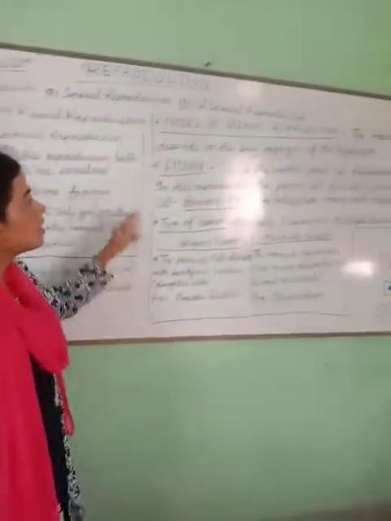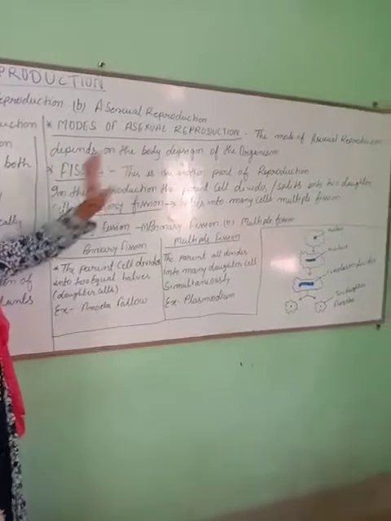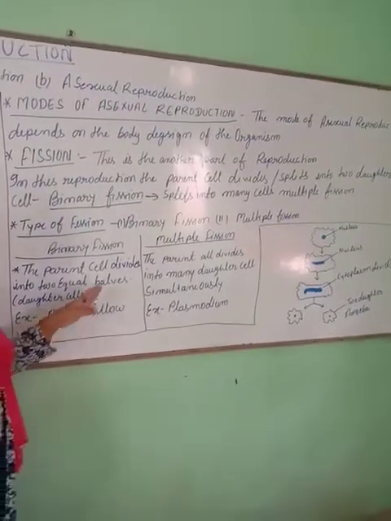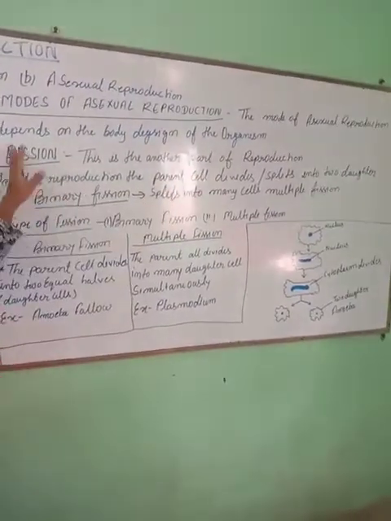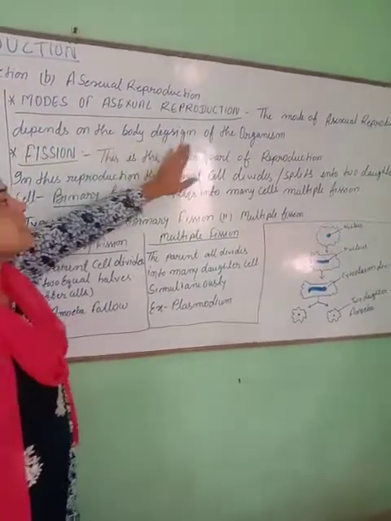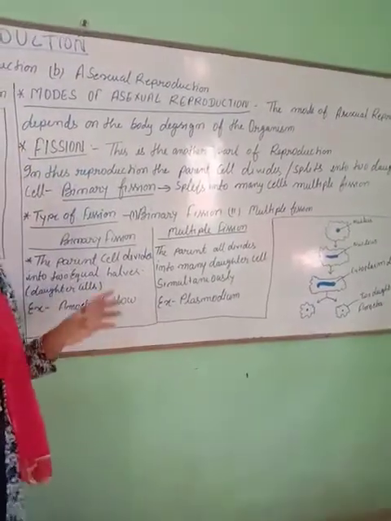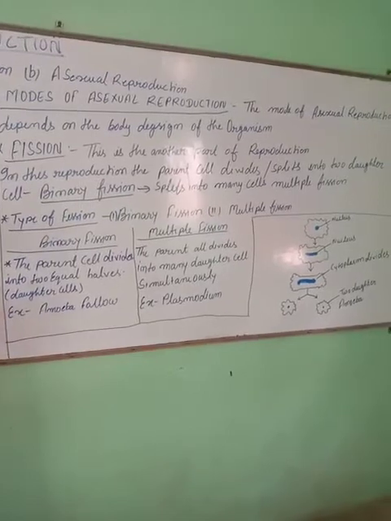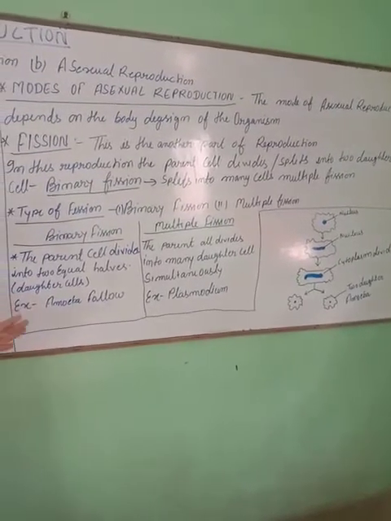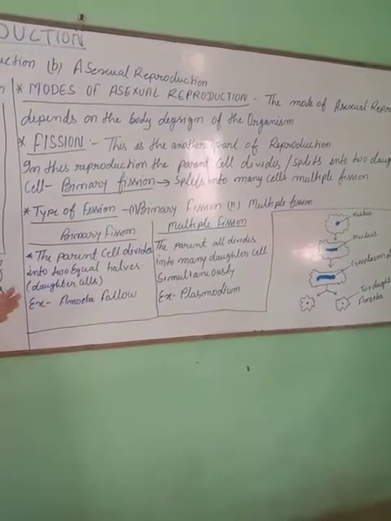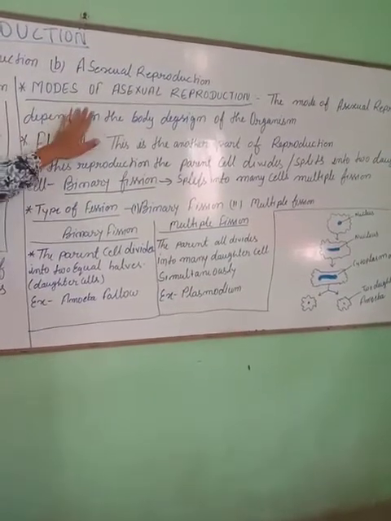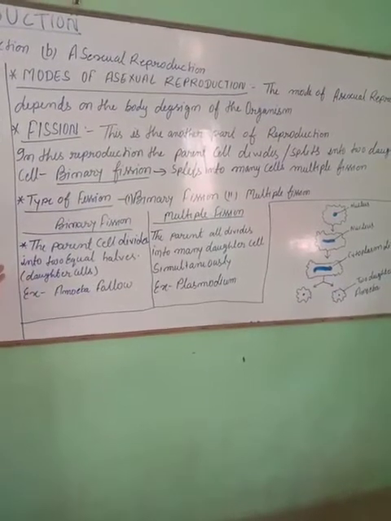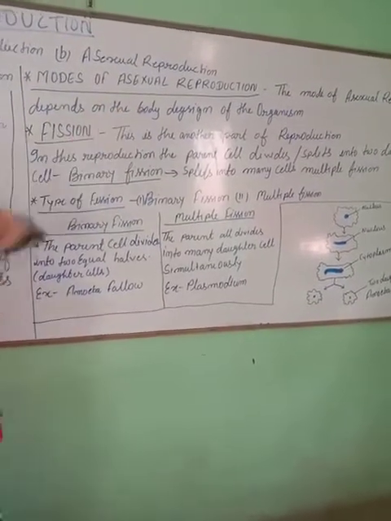Let's see the second thing, the modes of asexual reproduction. How many types of asexual reproduction are there? The mode of asexual reproduction depends on the body design of the organism. A multicellular organism can't carry out this type of asexual reproduction. Only single-cell organisms can express asexual reproduction.